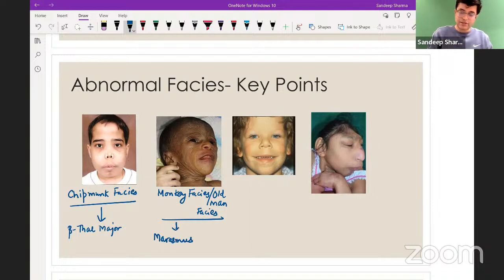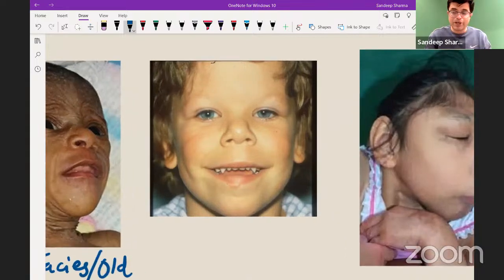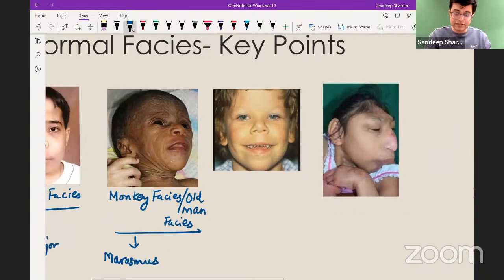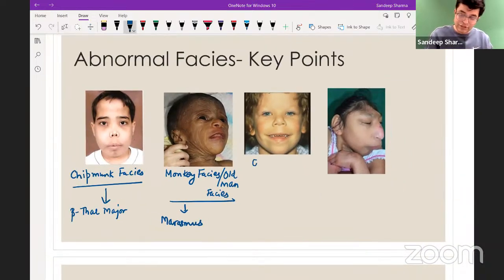Look at the third condition. This is a child who has curly hair, blue eyes, bulbous nose, wide oral aperture, and look at the teeth. Can you see pointed, sharp, demon-like teeth, vampire-like teeth? This face is what you call elfin facies.